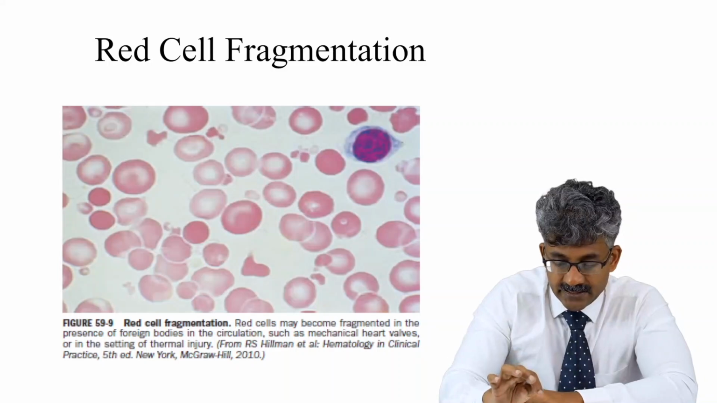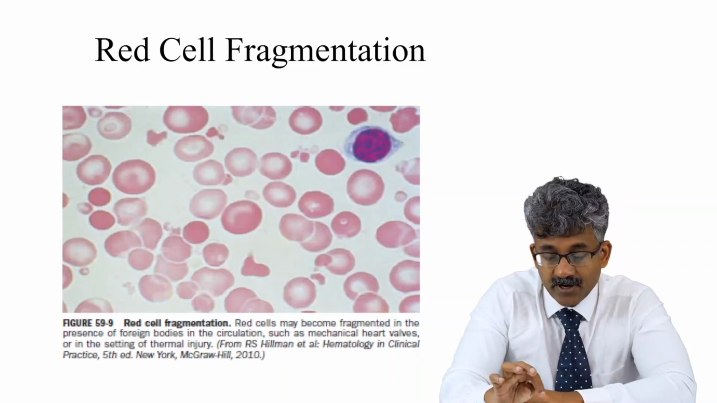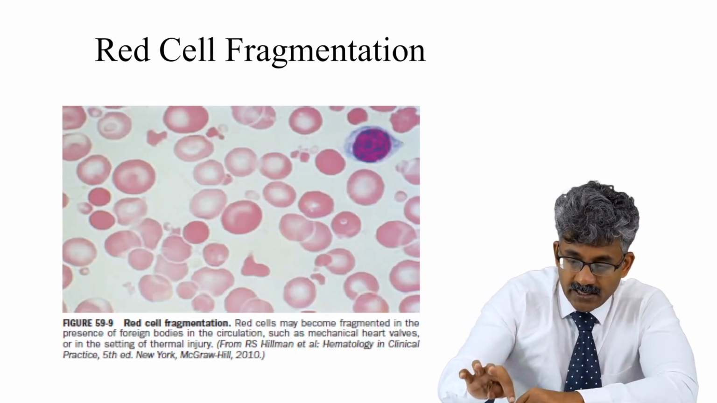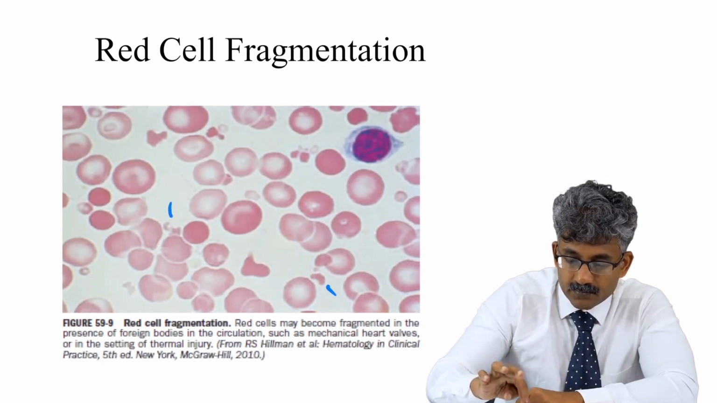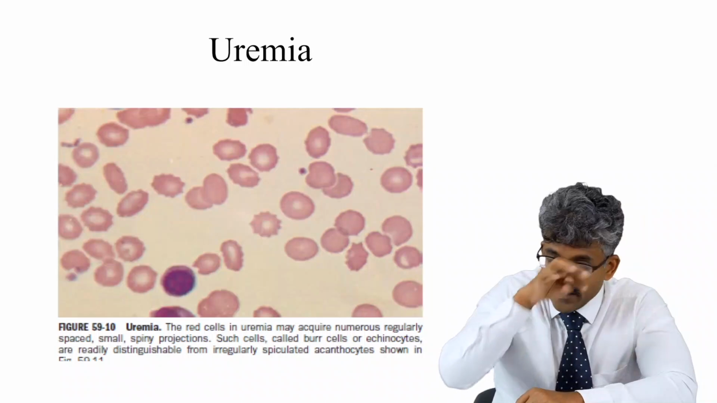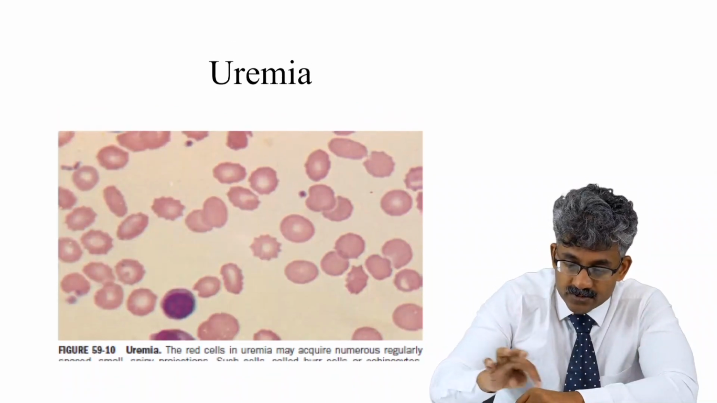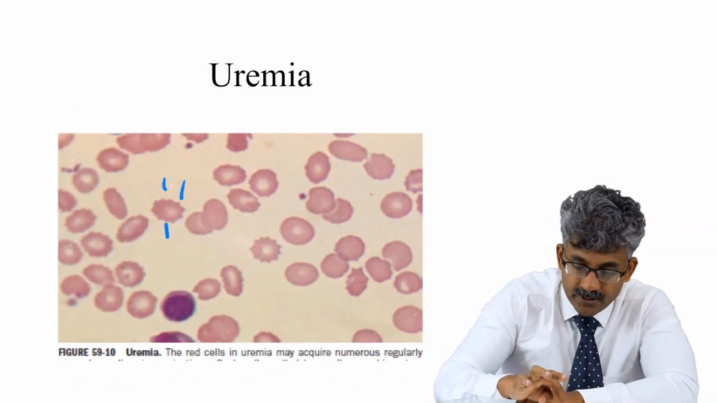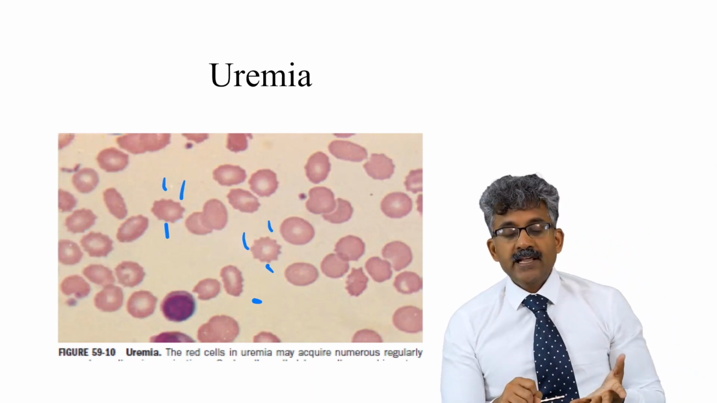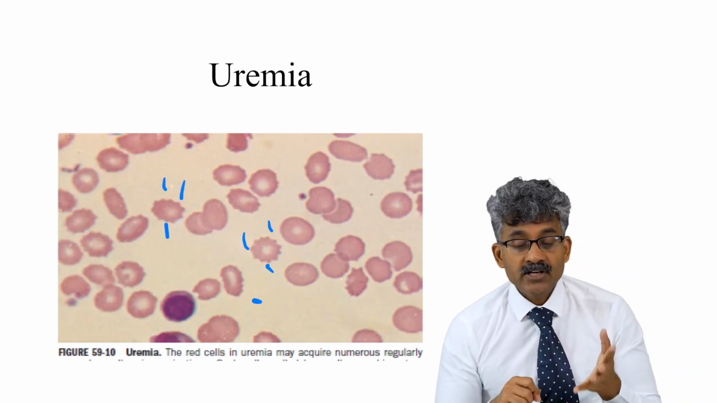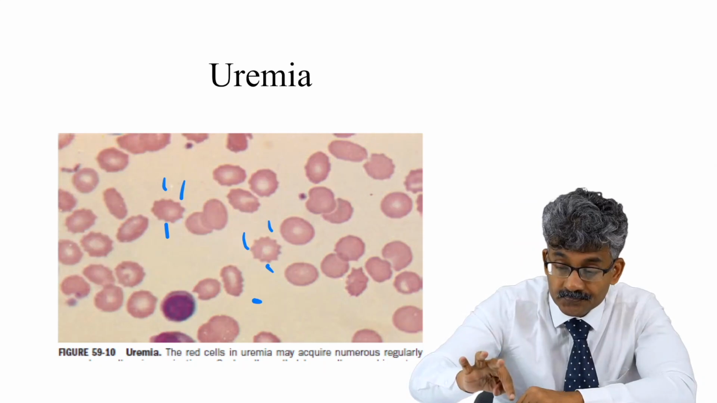Then here you can see red cell fragmentation in the presence of a foreign body in the circulation, like mechanical heart valves, fragmented RBCs you can make out. Then uremia, as I told before, the cells are spiculated but regularly shaped. This is a burr cell, compared to a spur cell in abetalipoproteinemia, which is irregularly shaped, which I showed before.